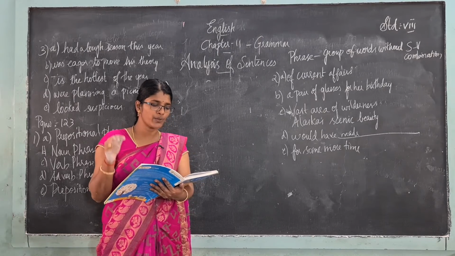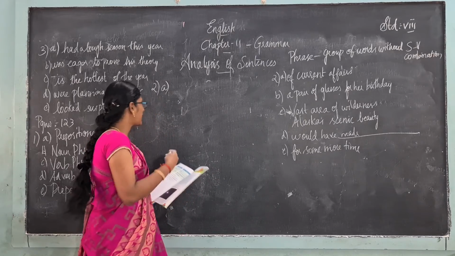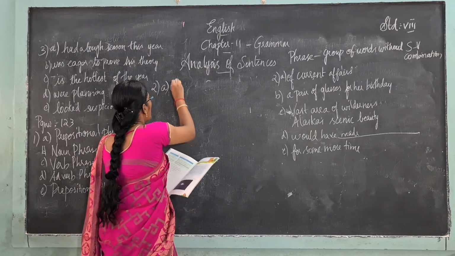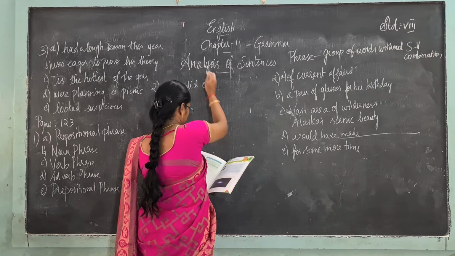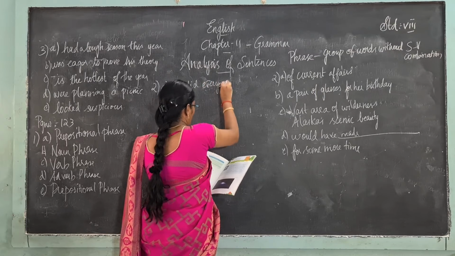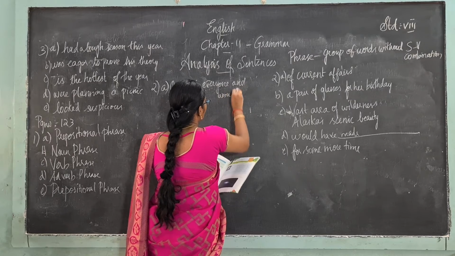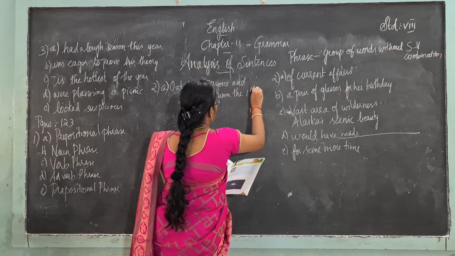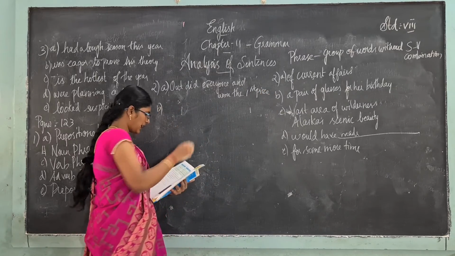Outdid everyone and won the first prize. So the intelligent student won the first prize. So that only will come. Okay, outdid everyone and won the first prize. So match it. Next, moving on to the next question.